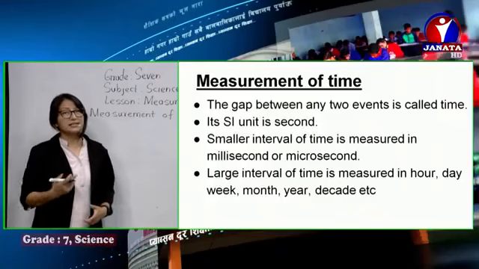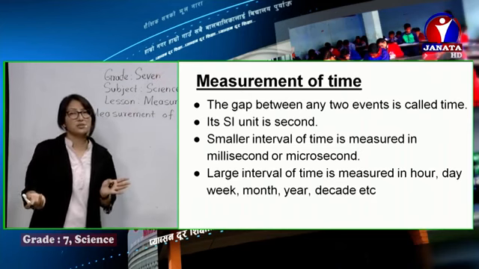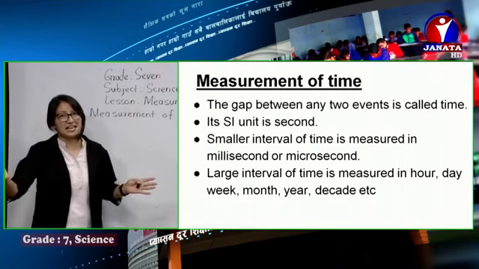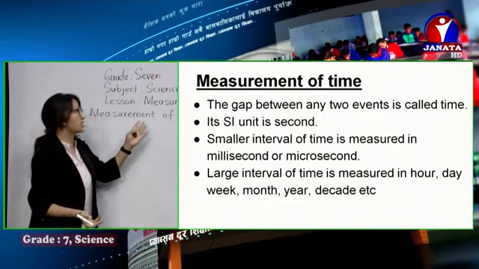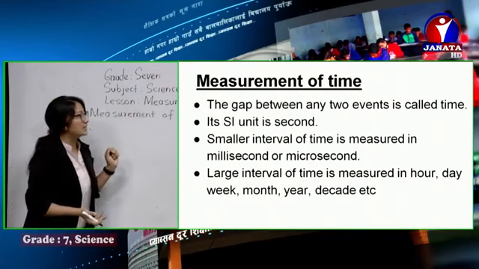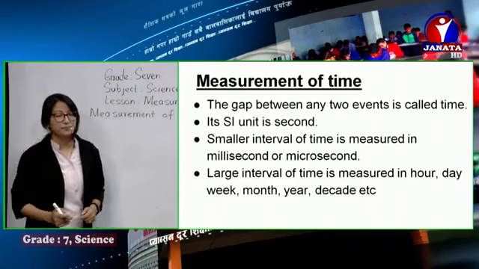Like the sun rises in the morning and sets in the evening. The gap between the sunrise and the sunset is a day. That's the time, the gap between two events. You can check the gap between any two events; it is called time. And time, we all know, its SI unit is second.